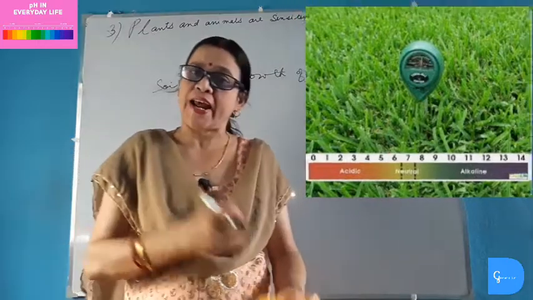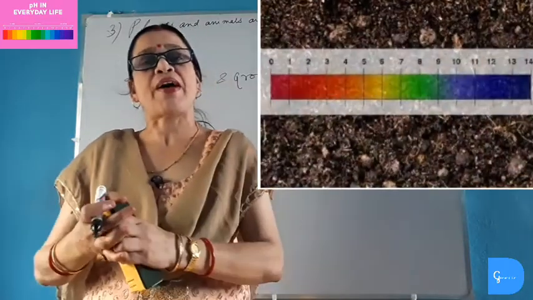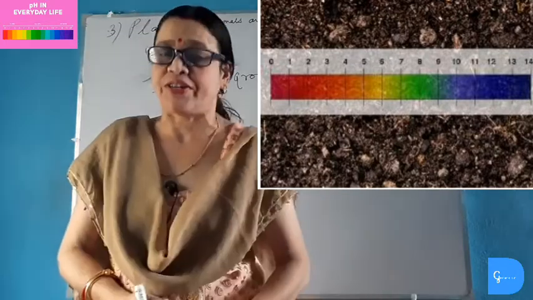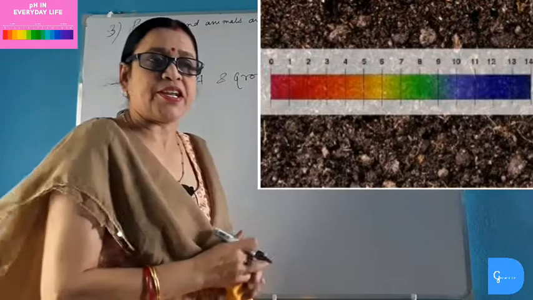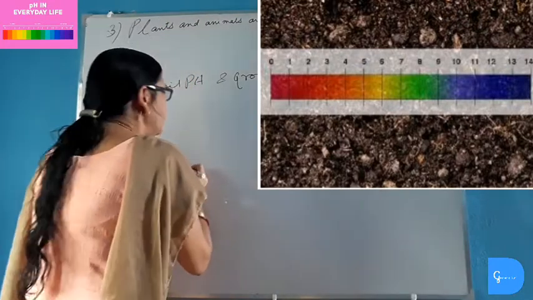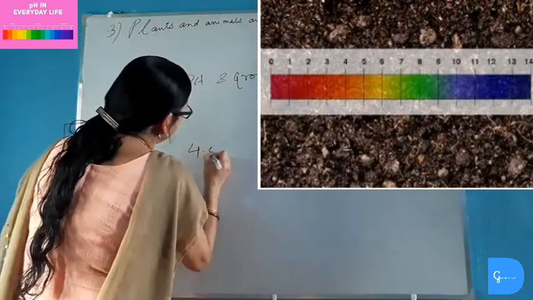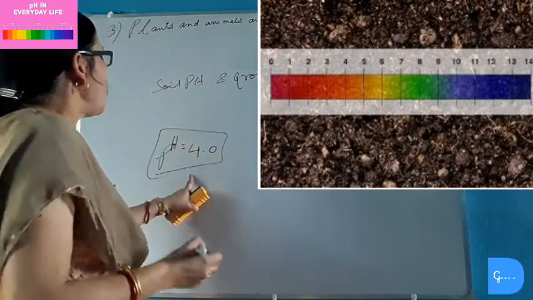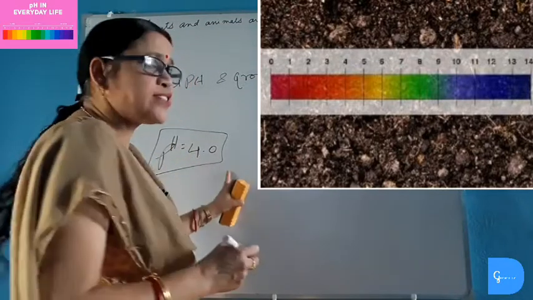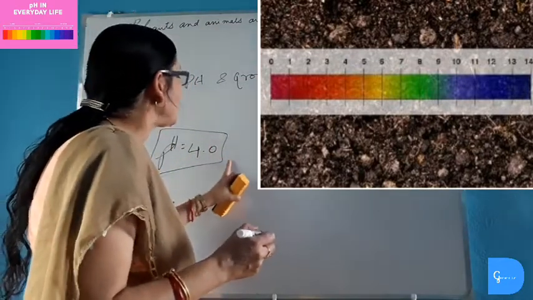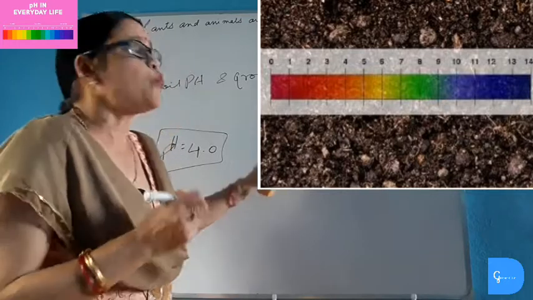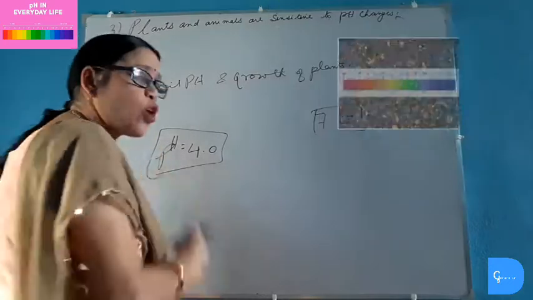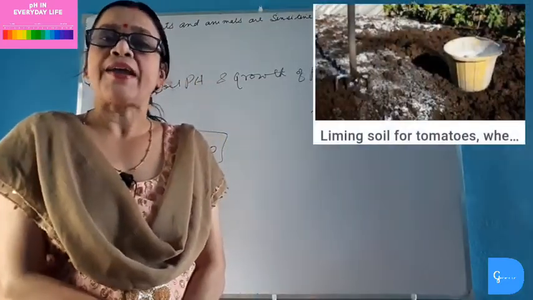Sometimes the soil becomes either acidic or basic. The soil becomes acidic or basic either naturally or by adding some chemical fertilizer to it. Now, when the soil becomes acidic, then the pH of that soil goes as low as 4.0. In acidic soil, the pH of the soil becomes 4.0. So the soil is very acidic and thus it becomes unsuitable for the growth of the plant. So to make it suitable for the growth of the plant, we neutralize the acidic property of the soil by spraying some bases like lime.